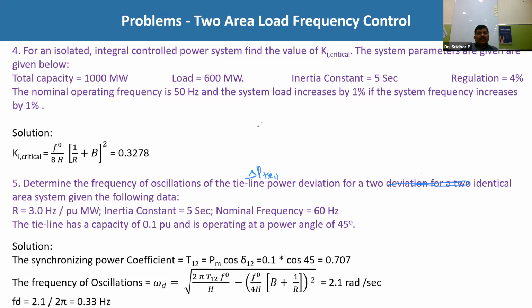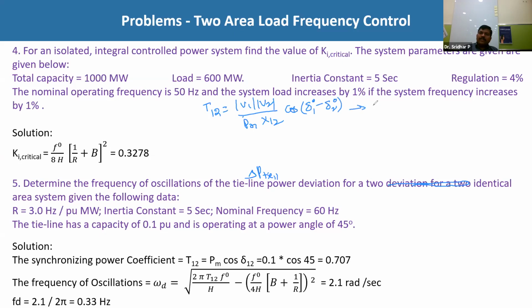If we recollect, we have defined the synchronizing coefficient, T12 equals V1 into V2 by PR1 into X12 cos of delta 1 naught minus delta 2 naught.